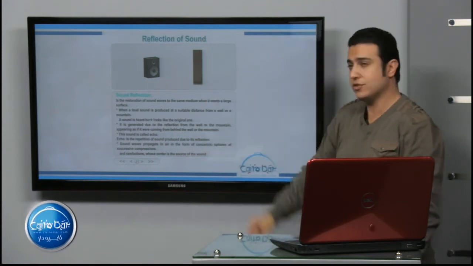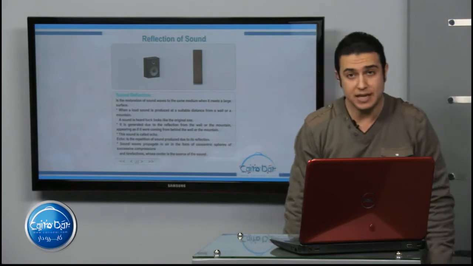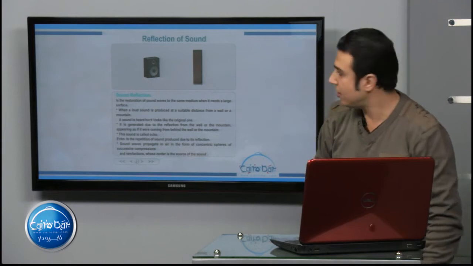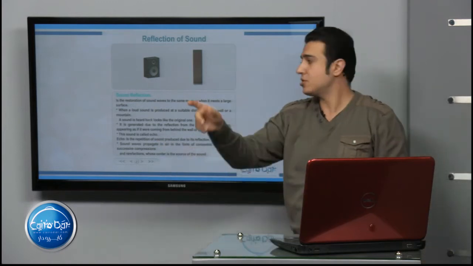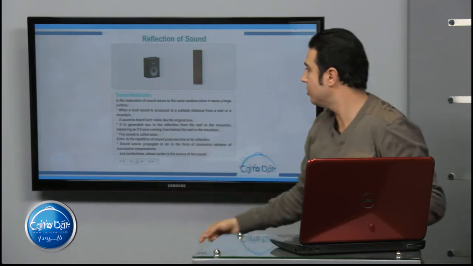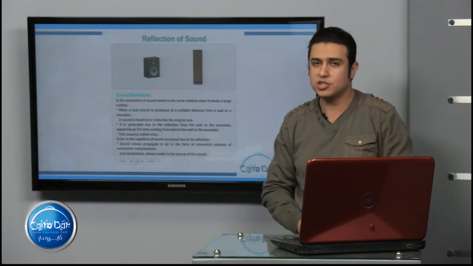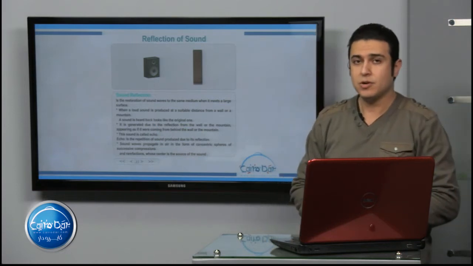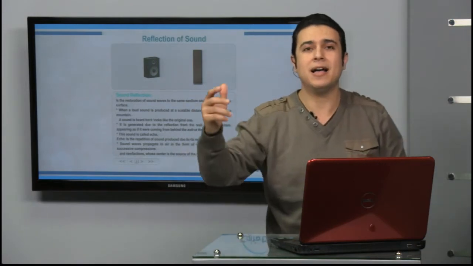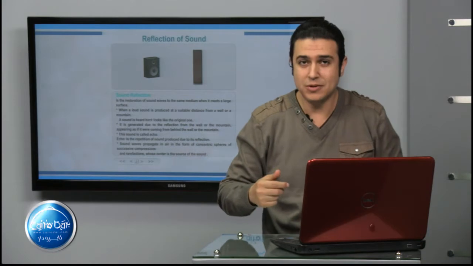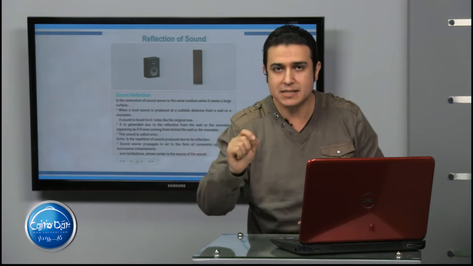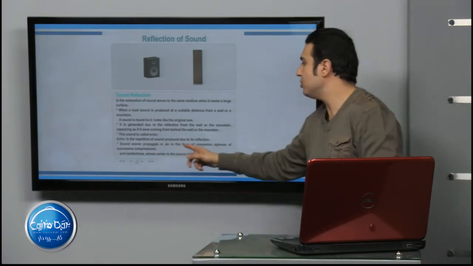As you see, this is a large surface, this is a source of sound, and the sound is reflected this way. When a loud sound is produced at a suitable distance from a wall or a mountain, a sound is heard back, looking like the original one, and this is the meaning of echo. When I call someone and say Ahmad, Ahmad, and hear Ahmad, Ahmad back, this is an echo. So echo is a repetition of sound due to its reflection.